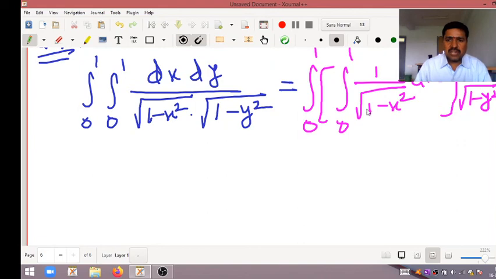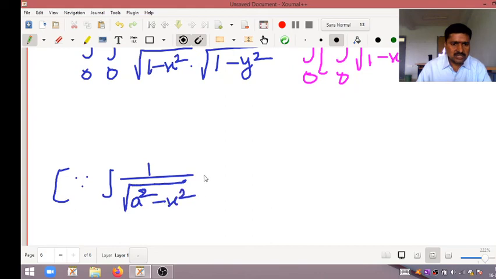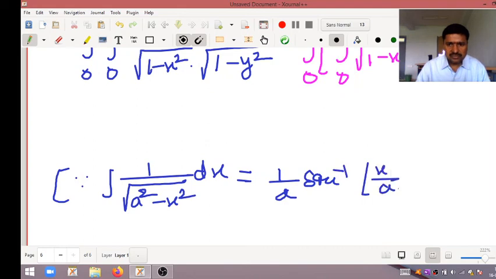Okay, for this one there is one formula. What is that? Integral of 1 divided by square root of a square minus x square into dx is what? 1 by a into sine inverse of x by a.